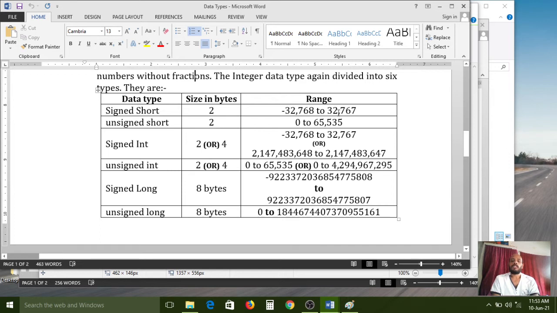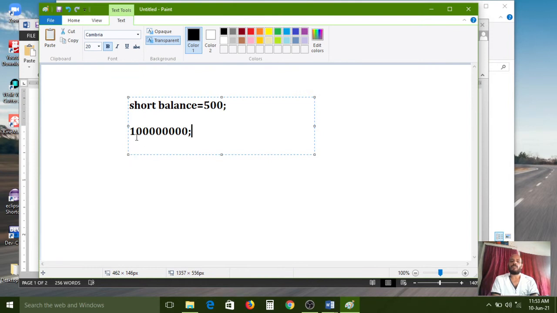Up to 32,767 is what it can support. But here the amount is 1 crore, nothing but a big number. I have used 8 digits. So this is 1 crore of amount.